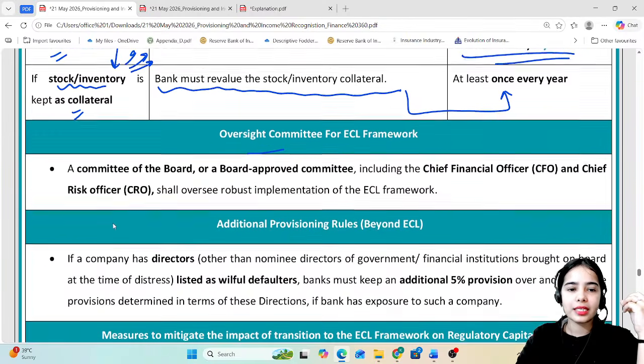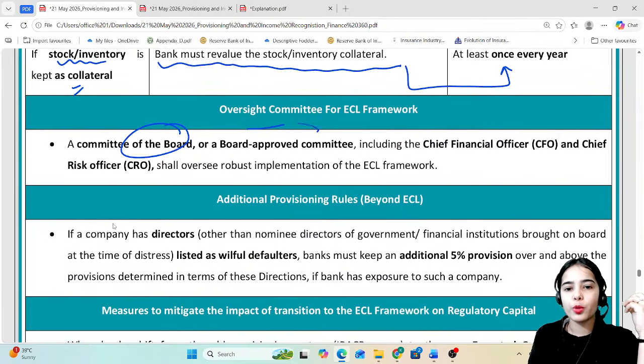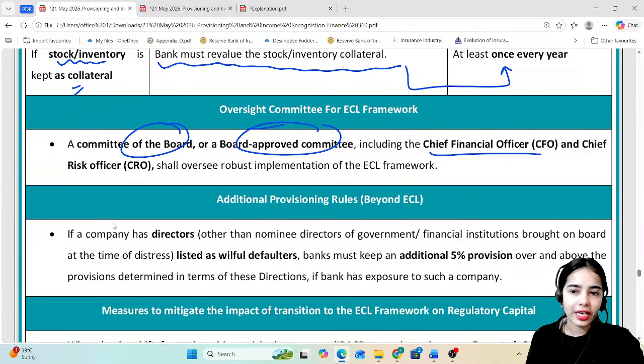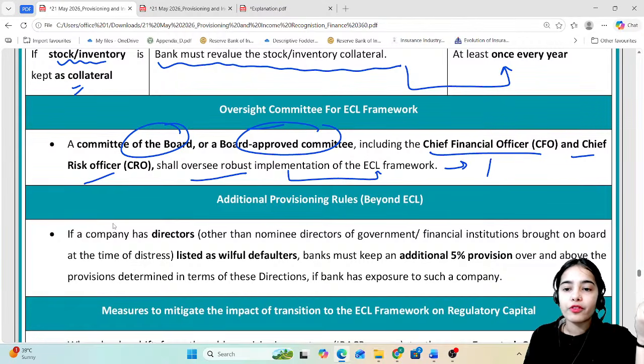Oversight Committee for ECL Framework: a committee of the board or a board approved committee, including the Chief Financial Officer and the Chief Risk Officer, shall oversee the robust implementation of the ECL framework. From when? From 1st April 2027.